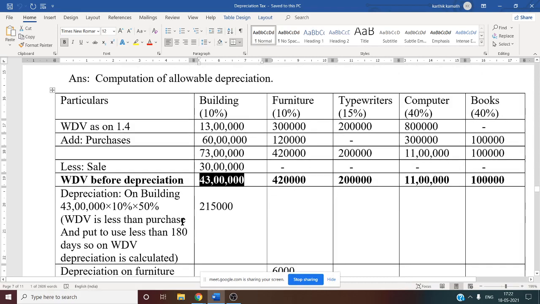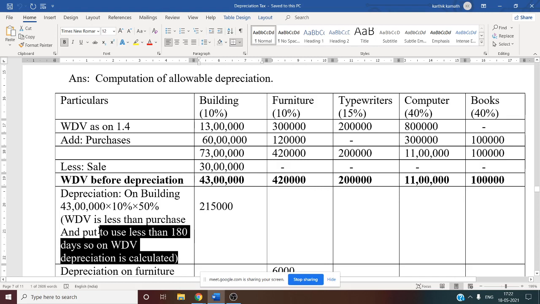Written down value is there, right? It is less than the purchase. See this, written down value is less than the purchase, and this building is put into use for less than 180 days. So on written down value itself depreciation is calculated.